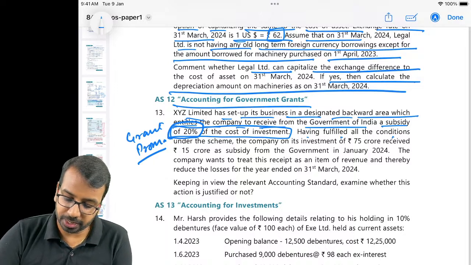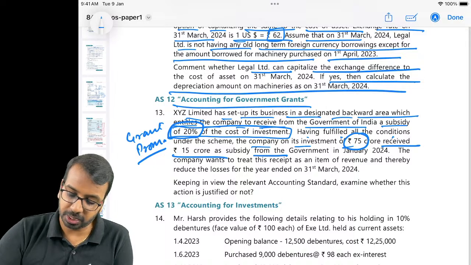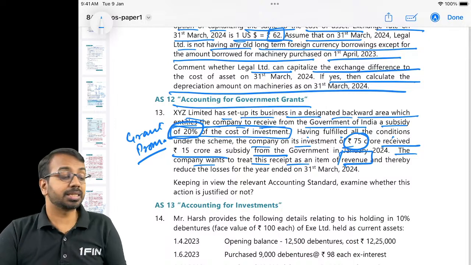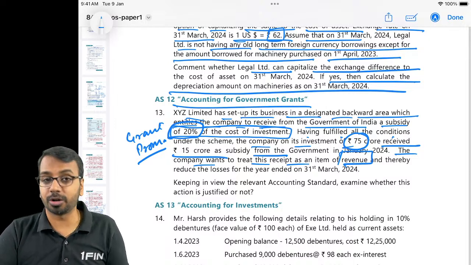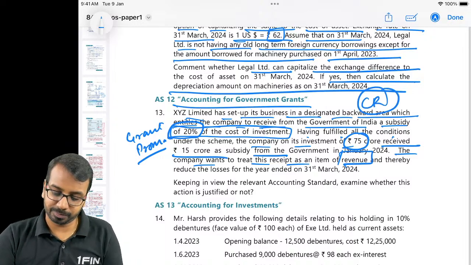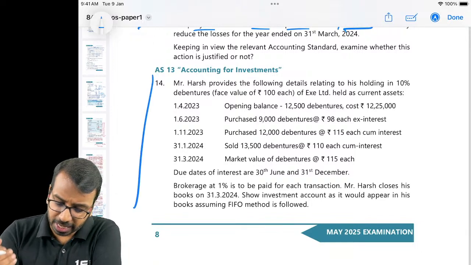Having fulfilled all the conditions, the company on its investment of 75 crores received 15 crores as subsidy. The company wants to treat this receipt as an item of revenue. Can we do that? We cannot do it because it is a grant in the nature of promoter's contribution and that has to be credited to capital reserve.